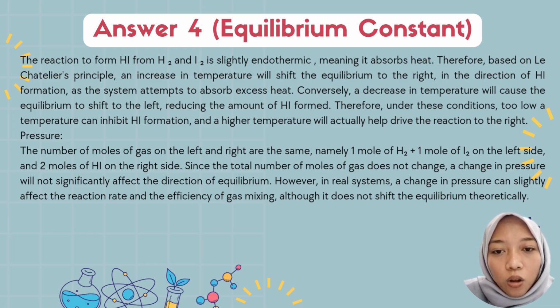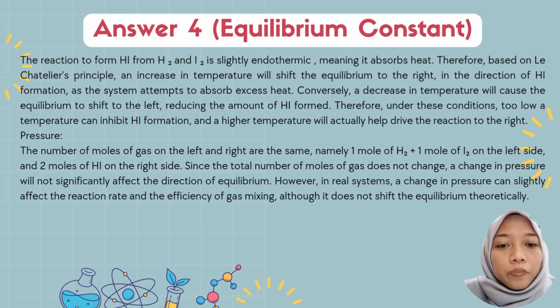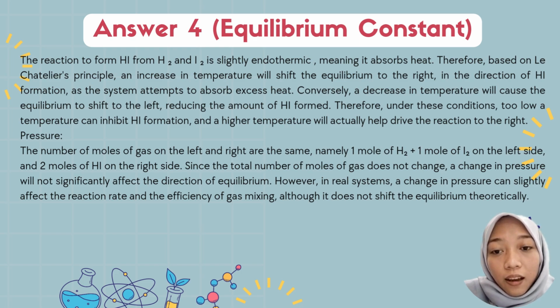Since the total number of moles of gas does not change, a change in pressure will not significantly affect the direction of equilibrium.